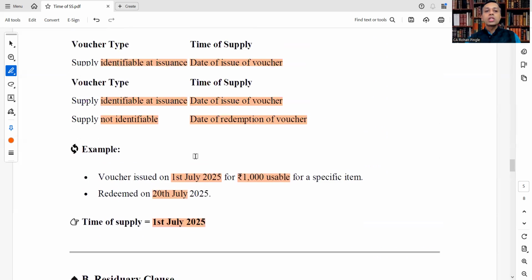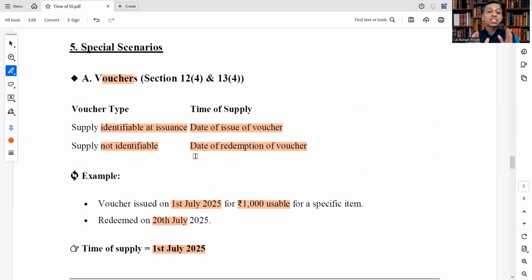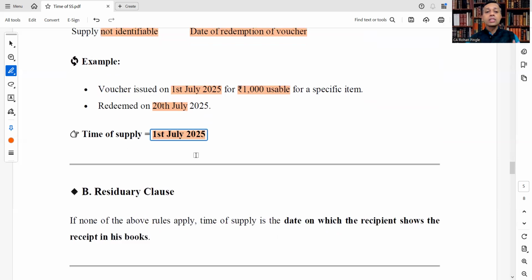What we have covered in special scenarios: vouchers, section 12, subsection 4 and section 13, subsection 4, which talk about voucher types. Supply identifiable at issuance, then time of supply would be date of issue of voucher, and supply not identifiable, then time of supply would be date of redemption of voucher. We have seen the example. And the second is the residuary clause. If none of the above rules apply, time of supply is the date on which a recipient shows the receipt in his books.